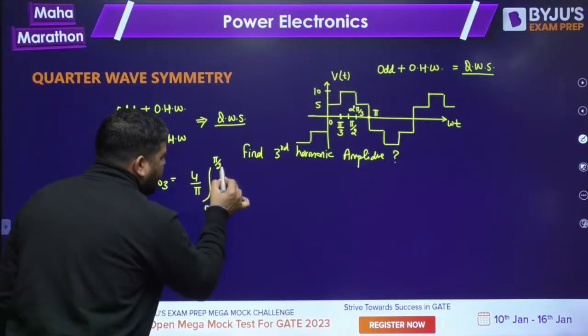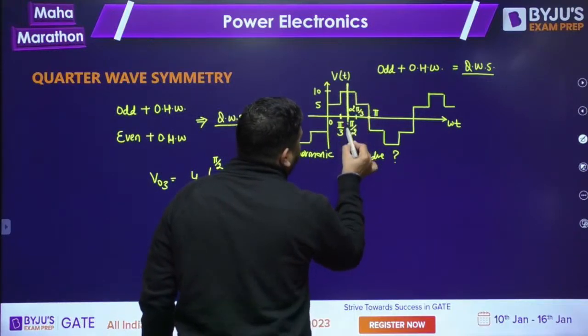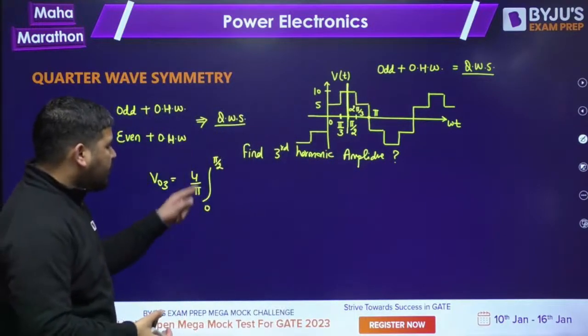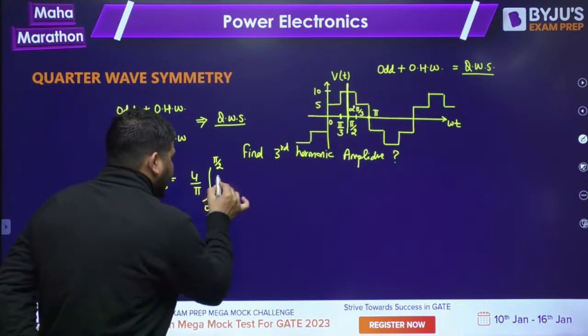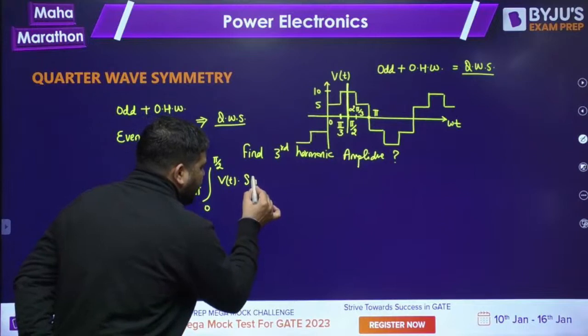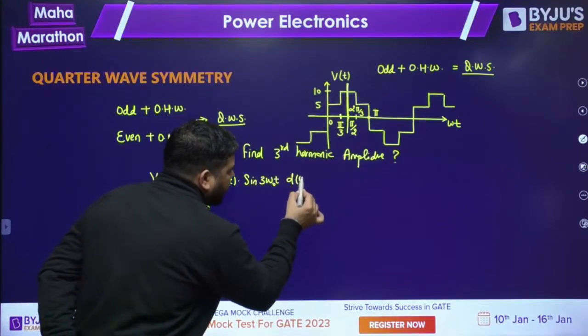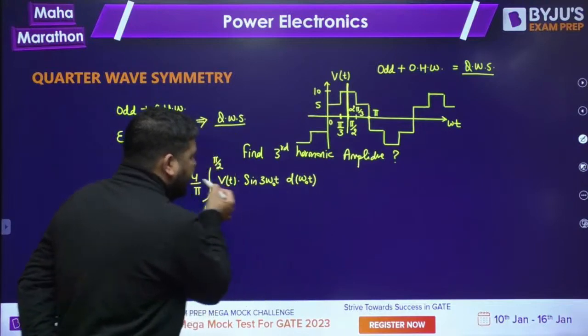Just look at this one quarter. We are interested in one quarter only. So 0 to pi by 2, whatever this function V(t) into sine of 3 omega naught t d omega naught t. You have to integrate this.